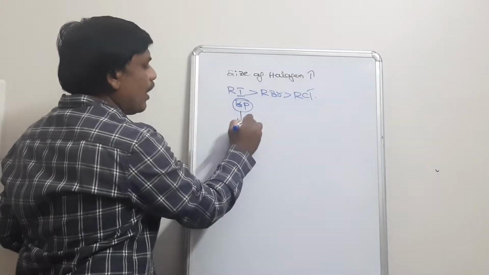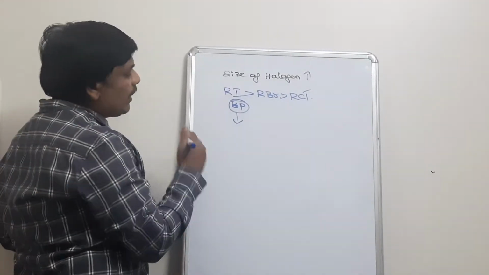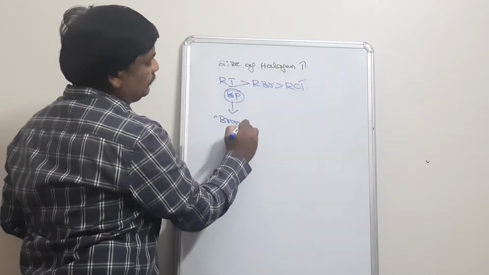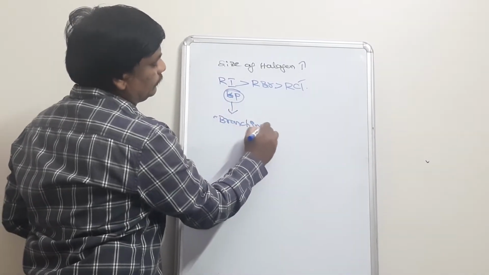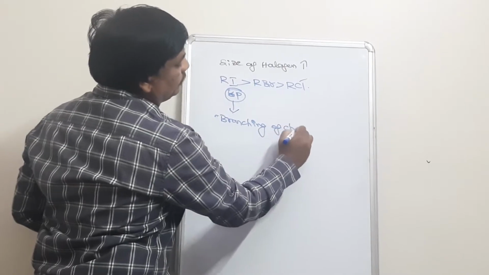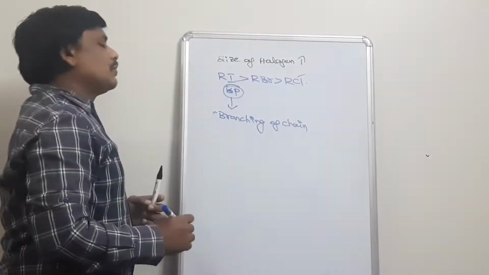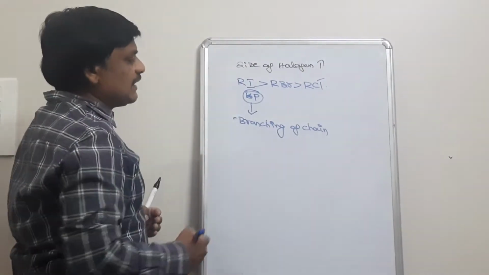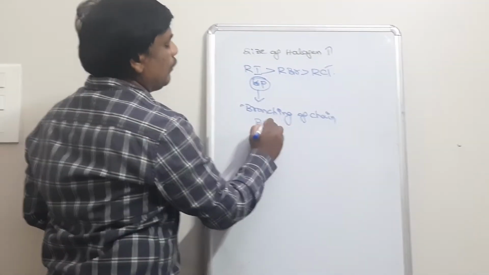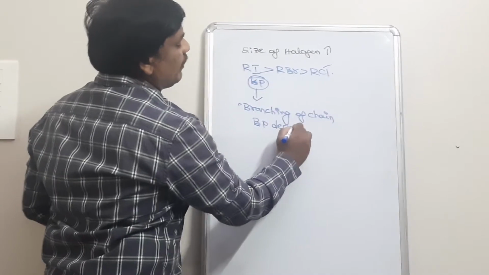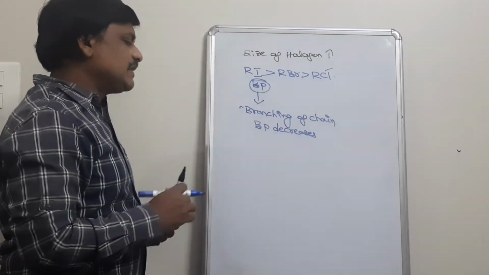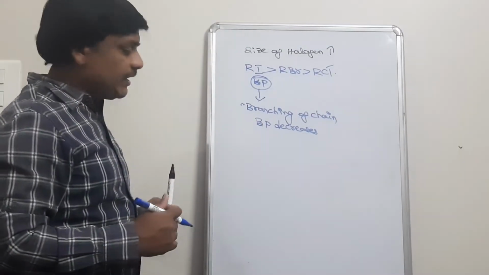This same boiling point depends on another factor, that is branching of chain. As the number of branches increases, the boiling point decreases. This is a very, very important point.